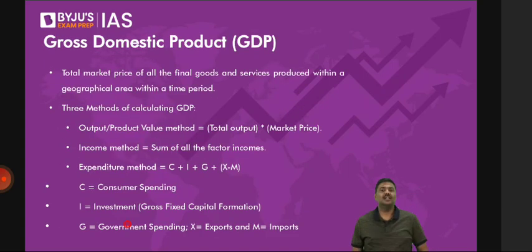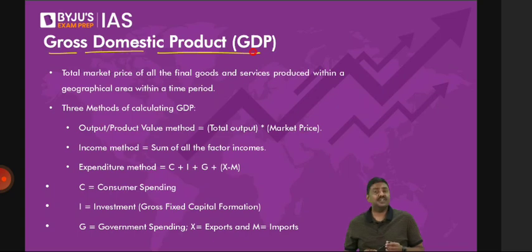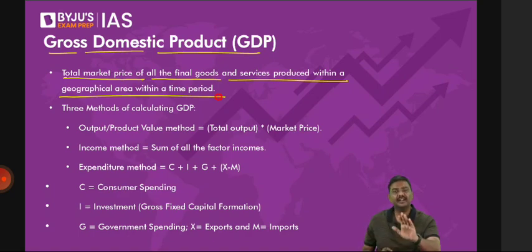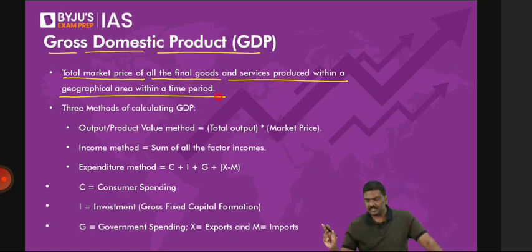Gross domestic product, GDP. Now what is GDP here? GDP simply means the total market price of all the final goods and services which are produced in a particular region for a specific time period. I'll repeat it again: the total market price of all the final goods and services which are produced in one region for a specific time period. What do you mean by this?